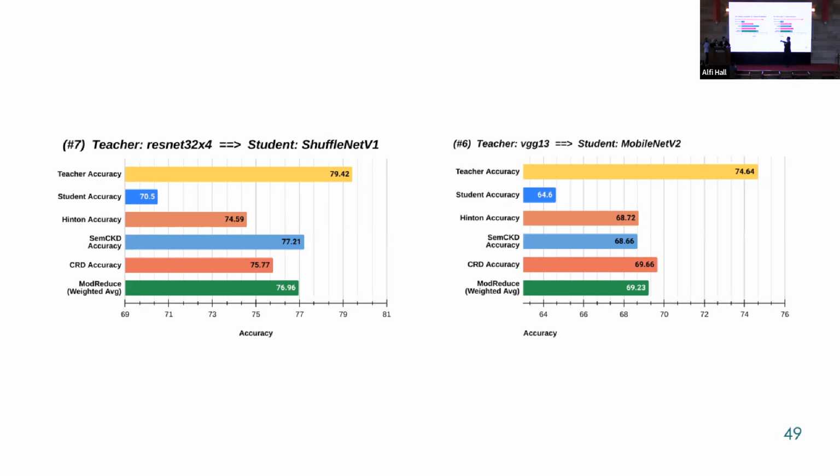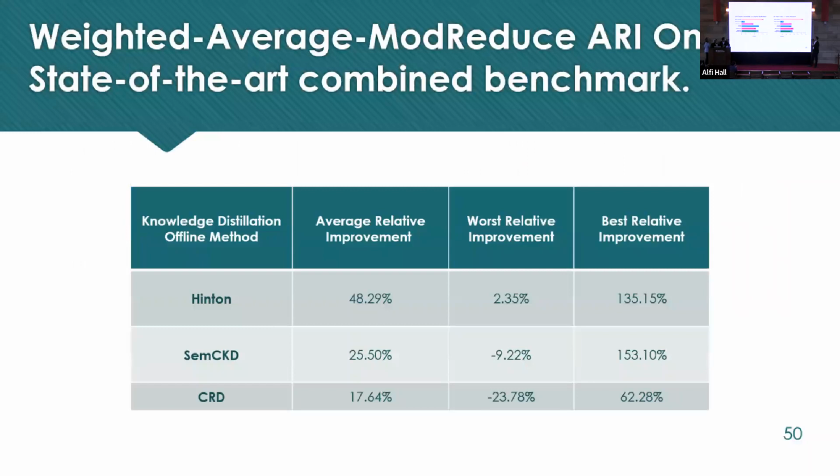If we look here, CRD is the state of the art in relational knowledge distillation, which is the red one, and the light blue is the state of the art in feature. And our model is doing between them. So even when we are doing bad, we're not doing that bad. On average, we are doing actually really good compared even to the state of the art. So we move on to sum up all the results.